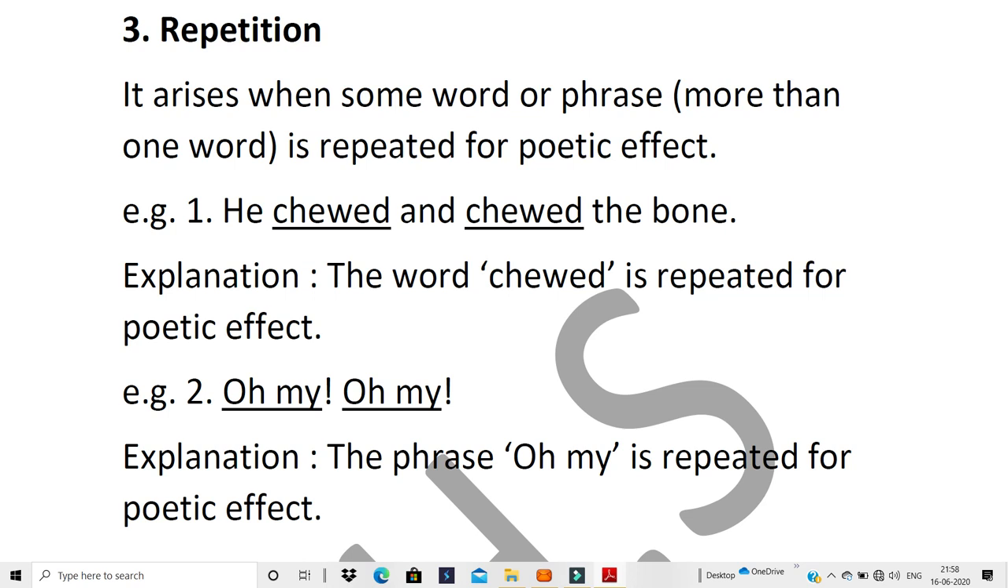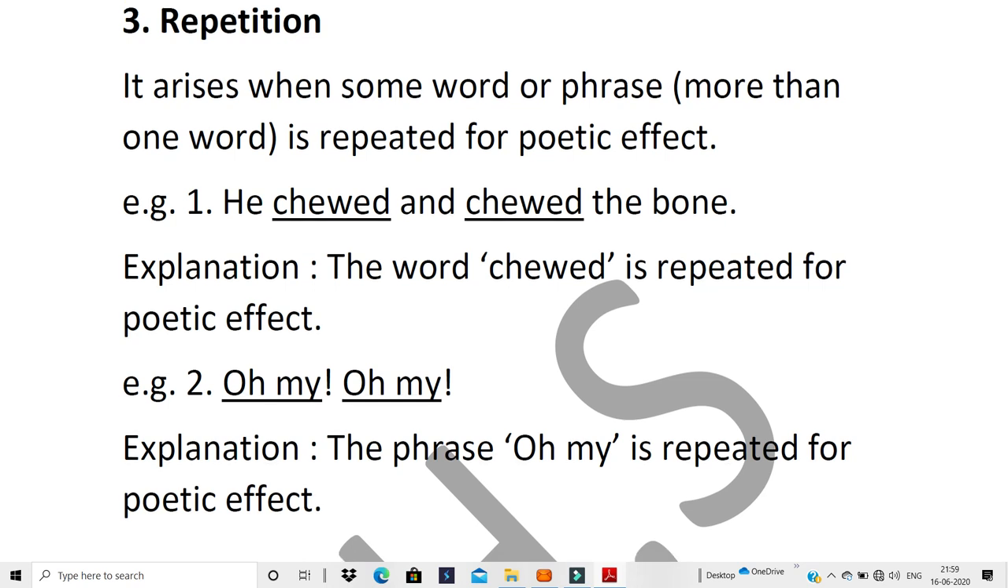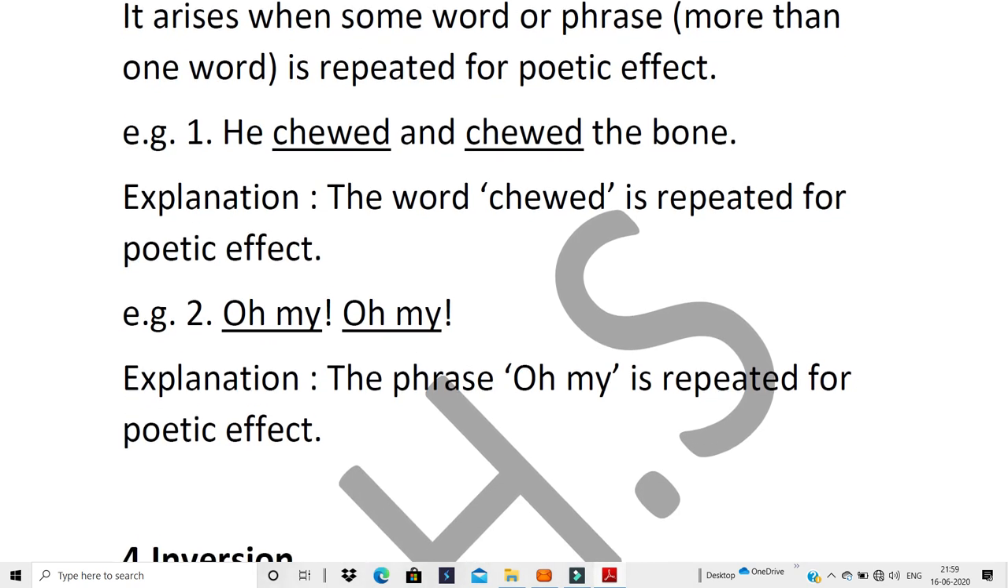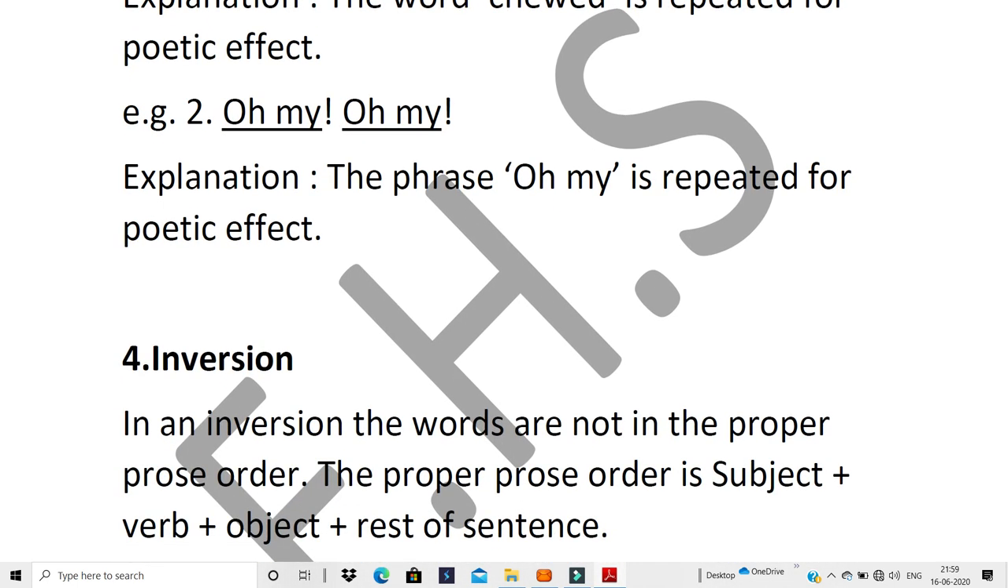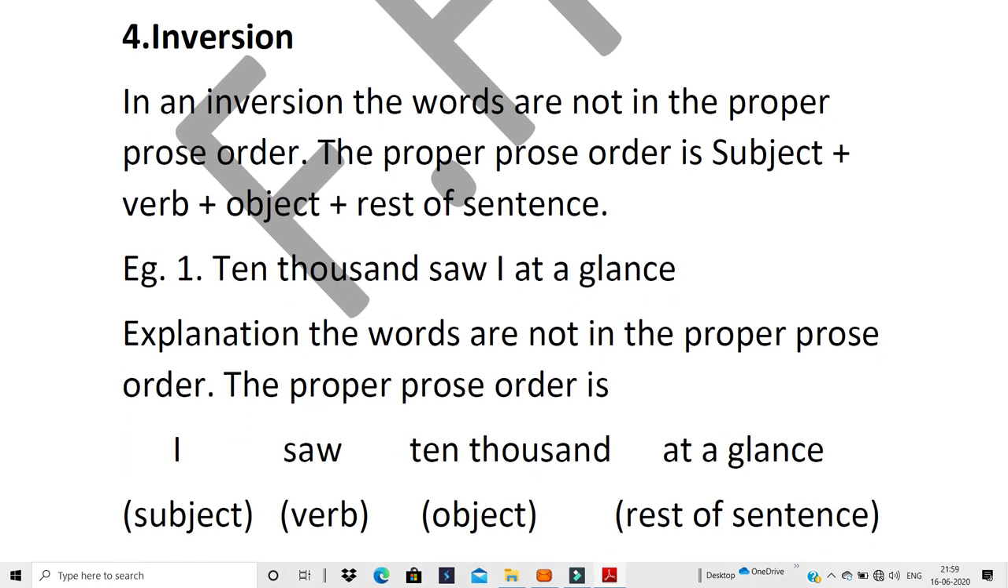So if you remember alliteration, you should be able to remember repetition. Just remember the difference between the two. One, alliteration is the first alphabet. Repetition is the full word or full phrase. Now the second one, I've given you an example of a phrase. Oh my, oh my. So here your explanation will be "the phrase 'oh my' is repeated for poetic effect." Okay, is it clear? Now we go to the next one, the last one for today, is inversion.